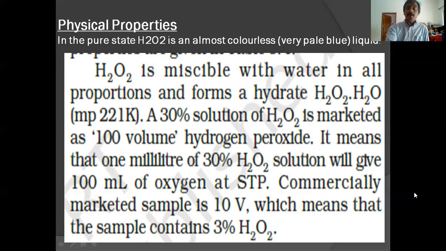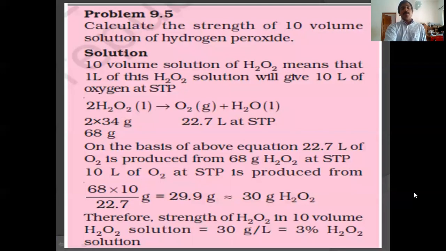What is meant by volume? A solved problem is given in your textbook that will help you to understand. Calculate the strength of a 10 volume solution of hydrogen peroxide. Hydrogen peroxide will decompose to give oxygen and H2O. 2 H2O2 gives O2 plus 2 H2O. It is the balanced equation for the decomposition of hydrogen peroxide.